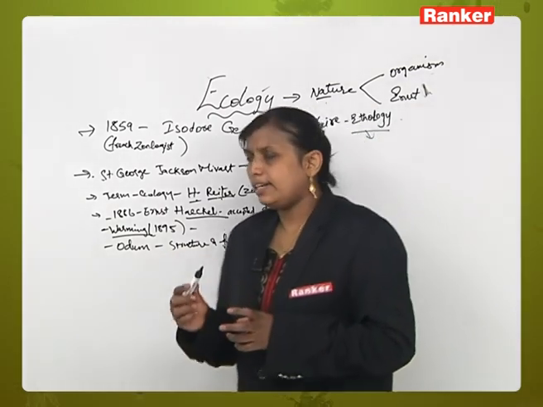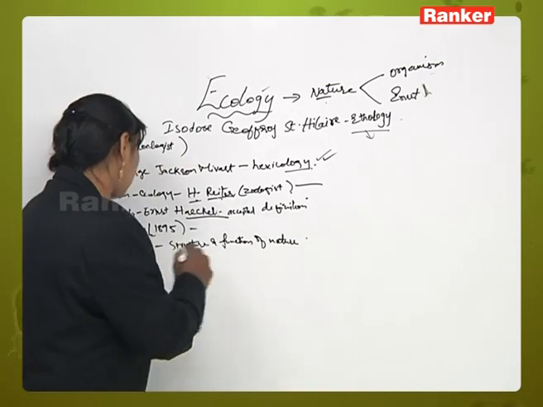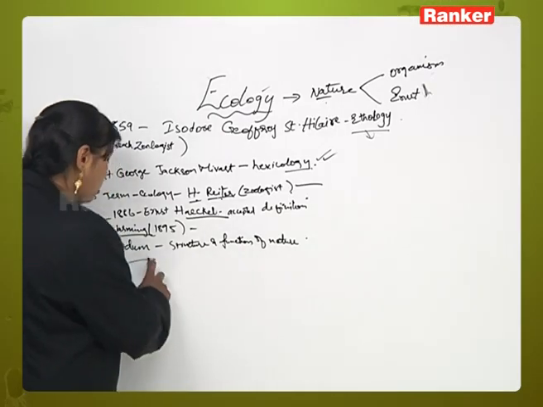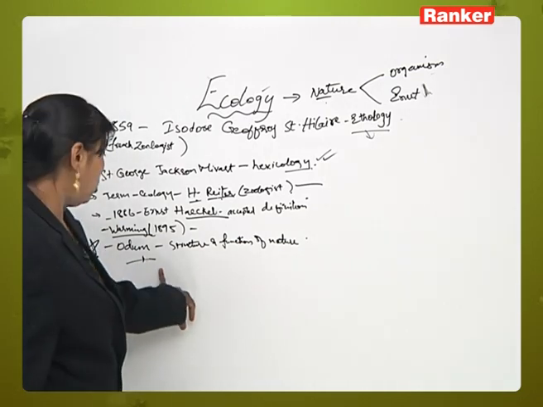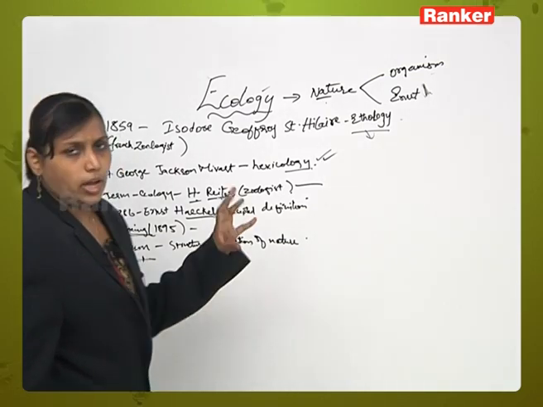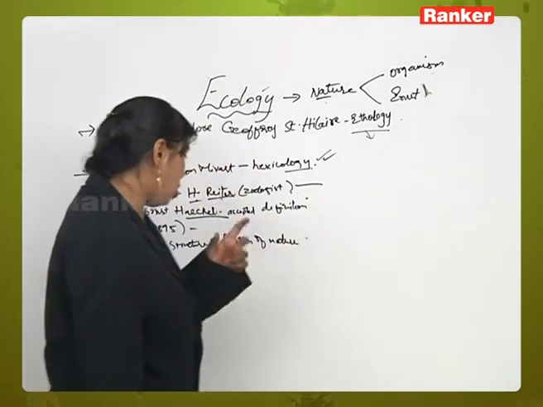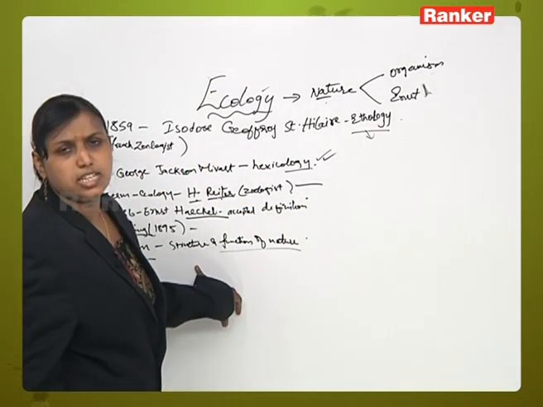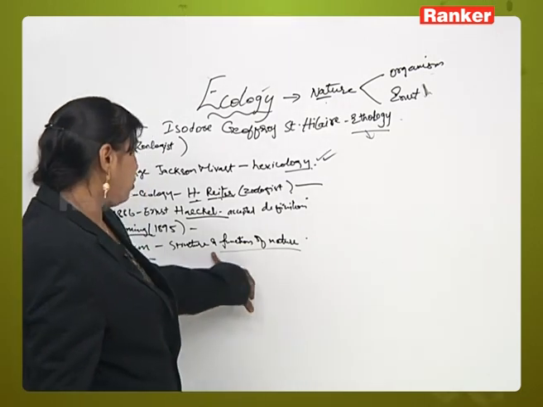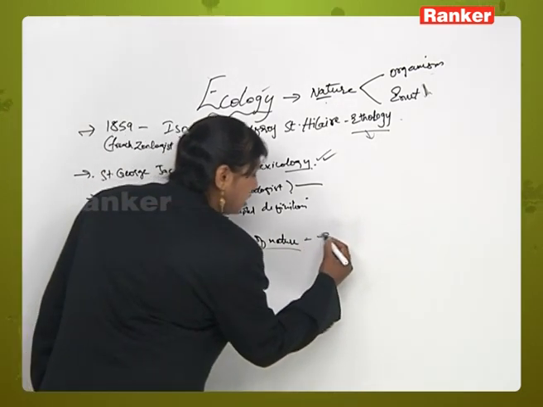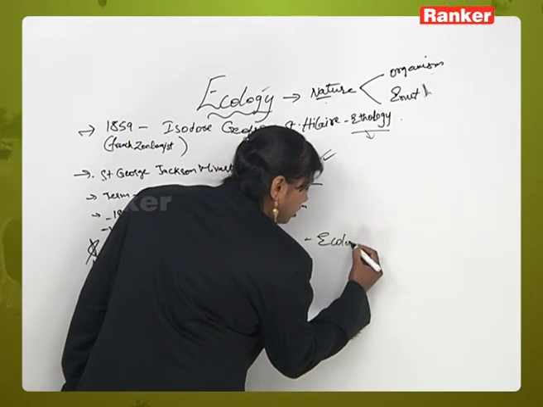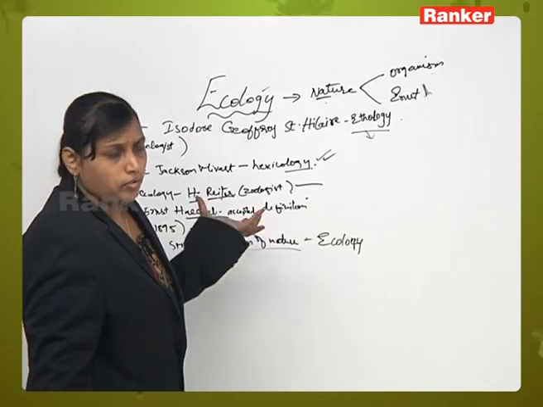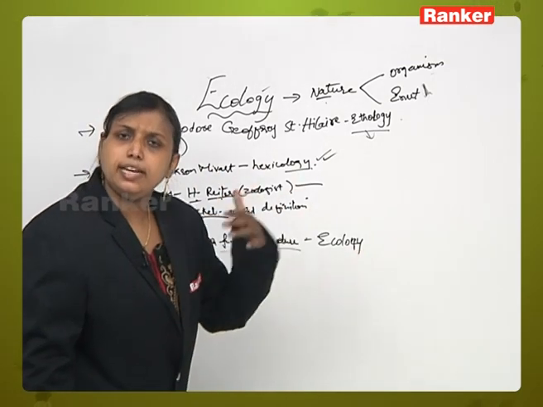The authentic or standard definition which is accepted was given by Odum, the famous ecologist. He said that ecology is the structure and function of nature. So ecology can be considered as the structure and functioning of nature, which means it has structure, both organism and environment, and functioning.